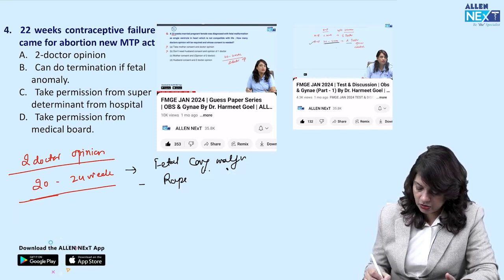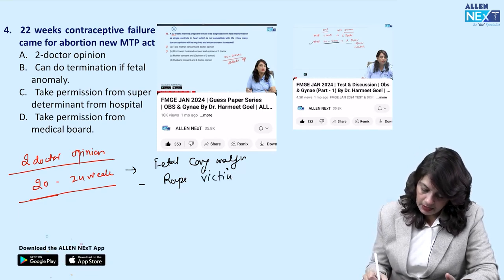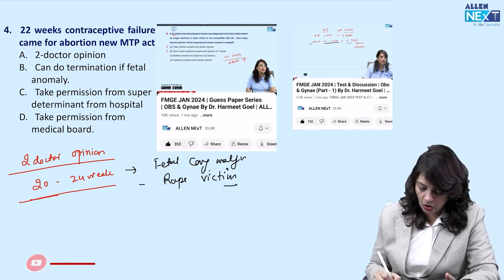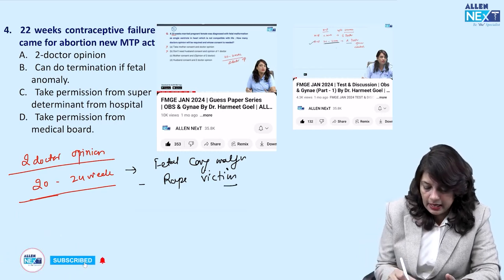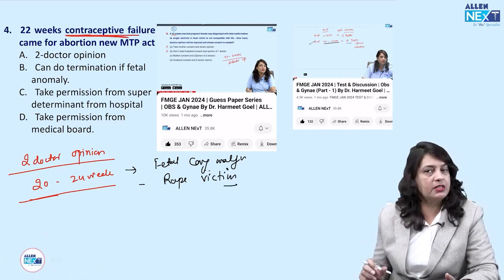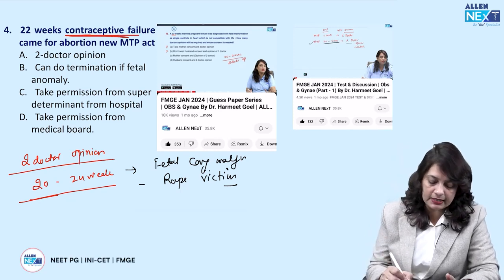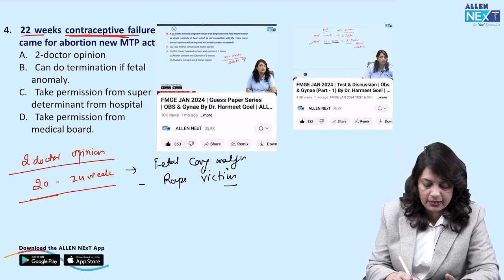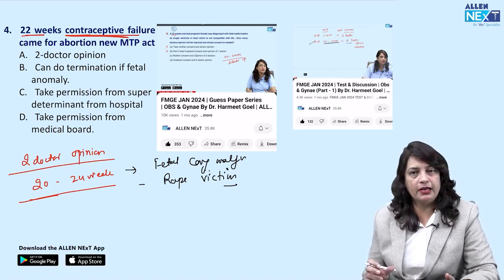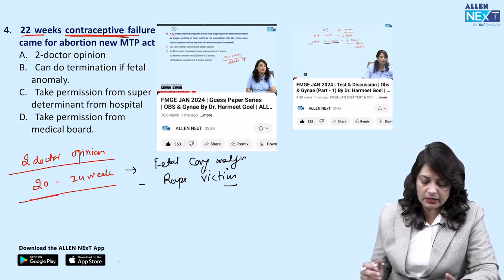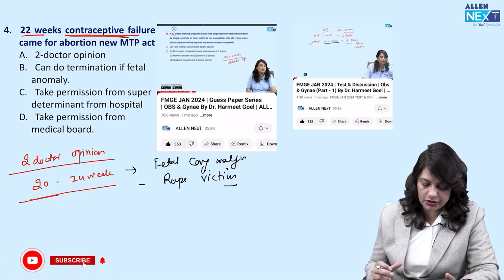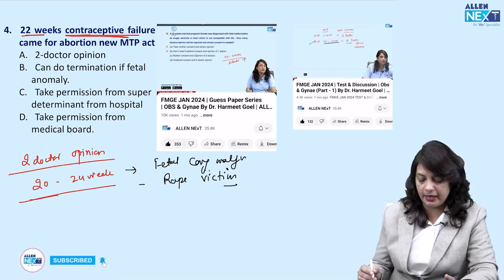But if there is a contraceptive failure, contraceptive failure is an indication for the first trimester MTP. Now, if the pregnancy has gone up to 20 weeks and it was a contraceptive failure, then the correct answer to this question is that this case will not be given to the medical board.